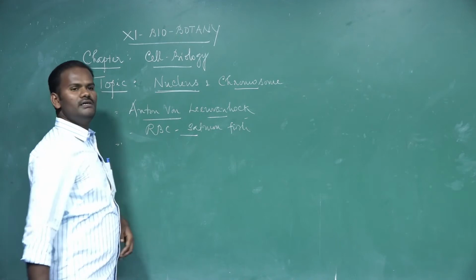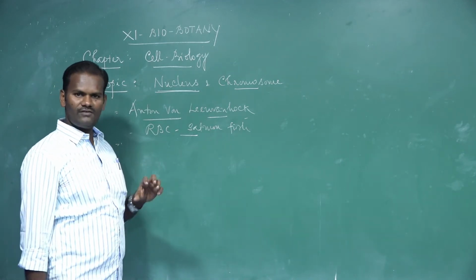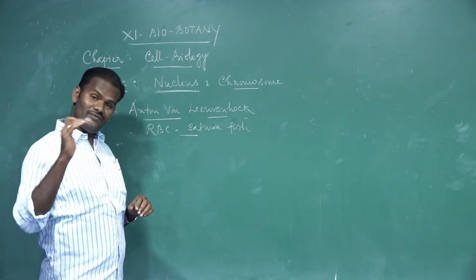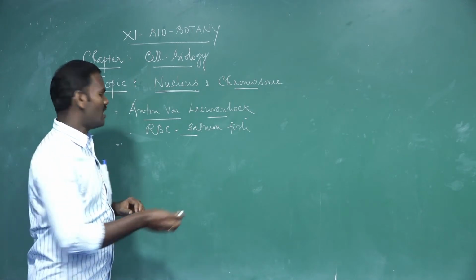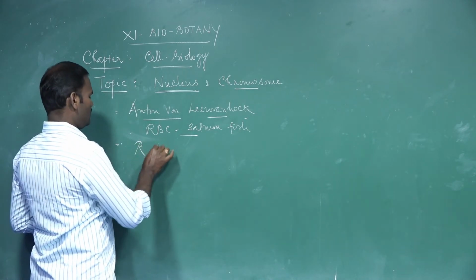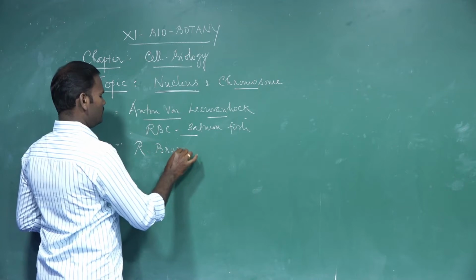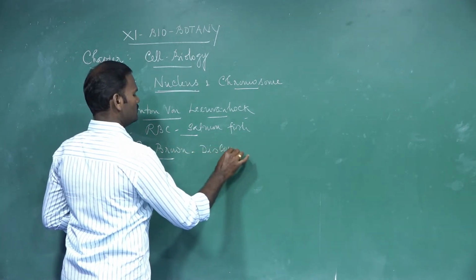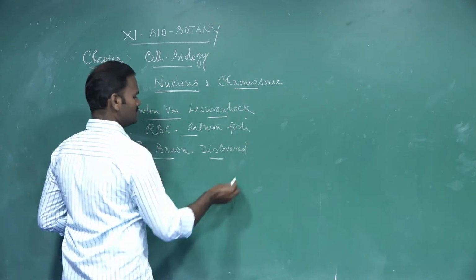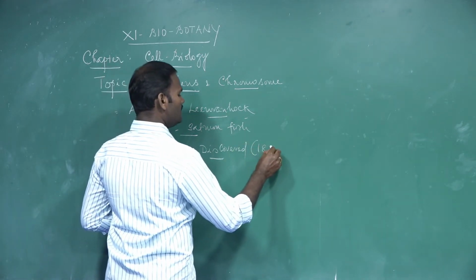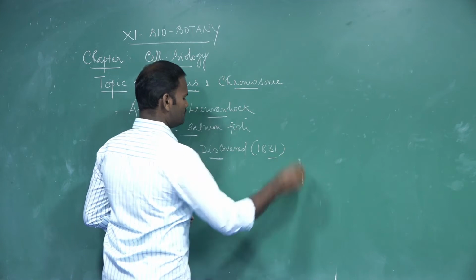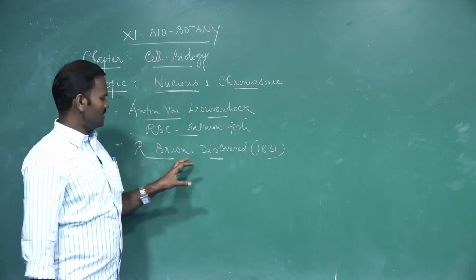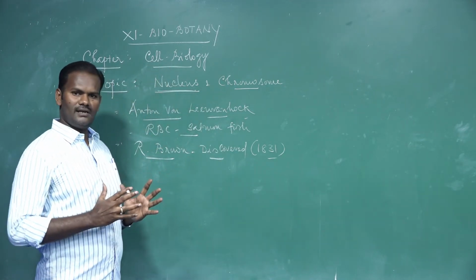But the nucleus was actually discovered after the invention of the electron microscope by Robert Brown, in the year 1831.